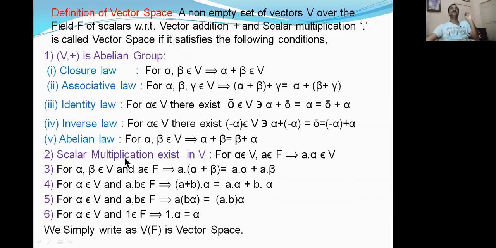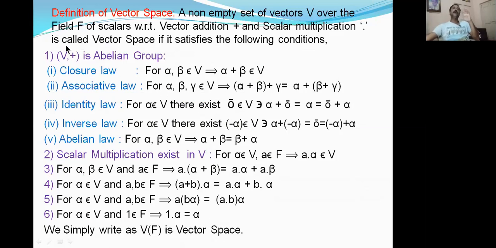The second one is that scalar multiplication must exist in V. Along with conditions 3, 4, 5, 6, if V satisfies all these 6 conditions, then V is said to be a vector space over the field F. We simply write this as V(F), and I simply say that V(F) is a vector space.